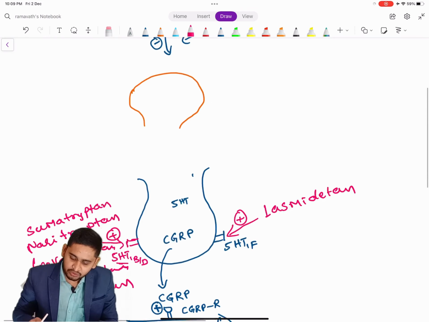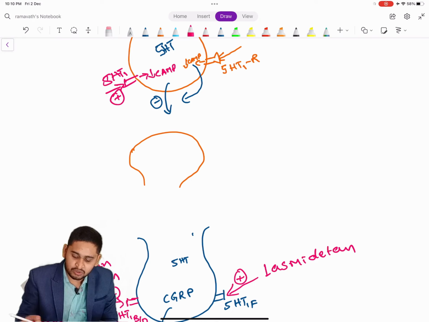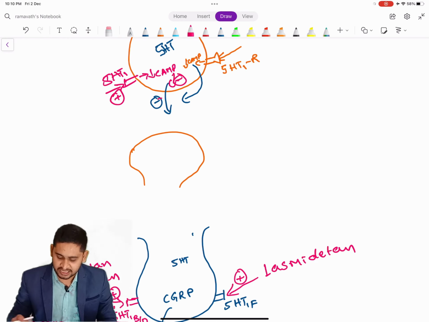I already told you, whenever the autoreceptors, the 5-HT1 receptors, get activated by some drugs, this decreases the cyclic AMP levels. Whenever cyclic AMP levels get decreased, this inhibits the release of the neurotransmitter.